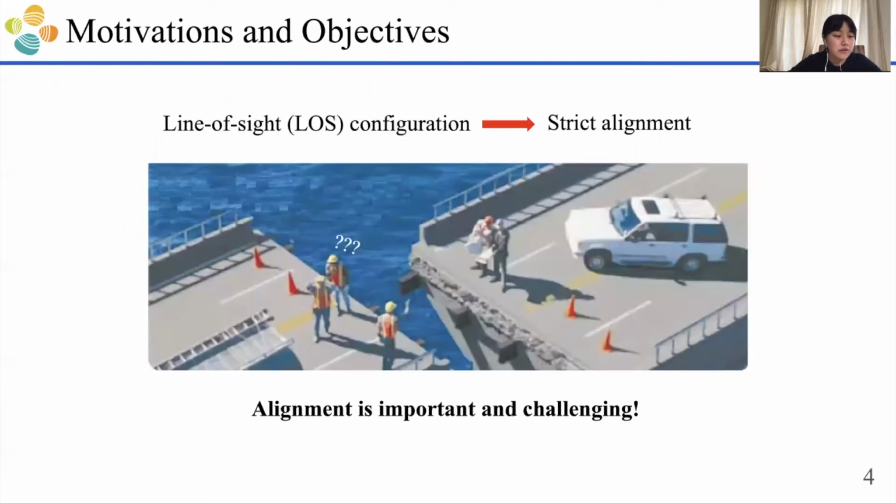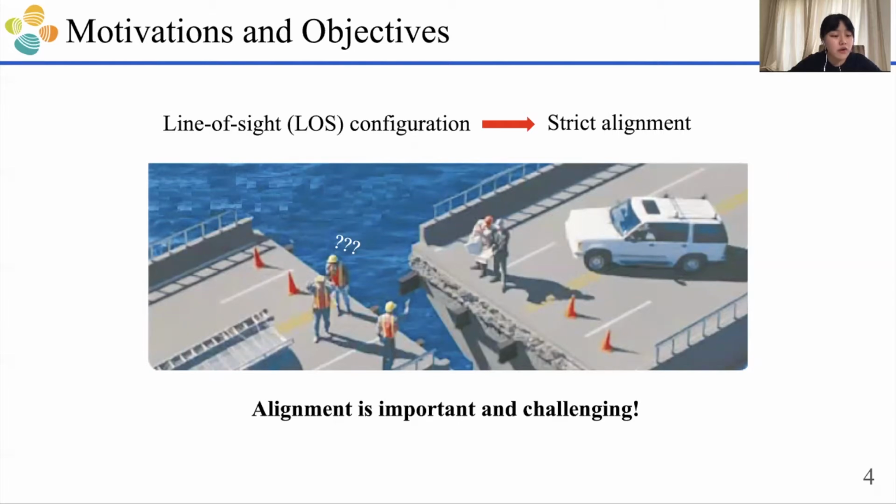In the OWC system, in order to achieve an energy-efficient and secure optical link, people usually adopt the line of sight configuration, which requires very strict alignment between the transmitter and receiver. Misalignment would cause loss of the optical signal and significantly degrade the communication performance. Therefore, alignment is very important.